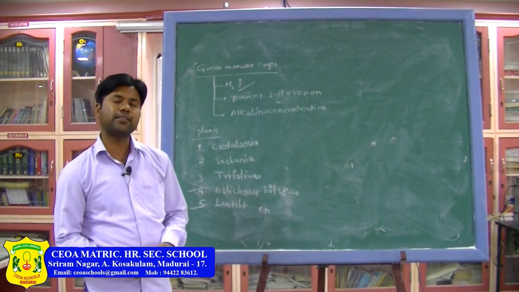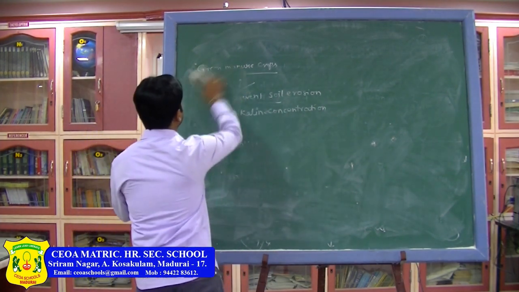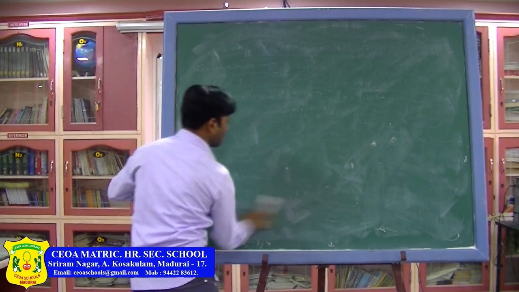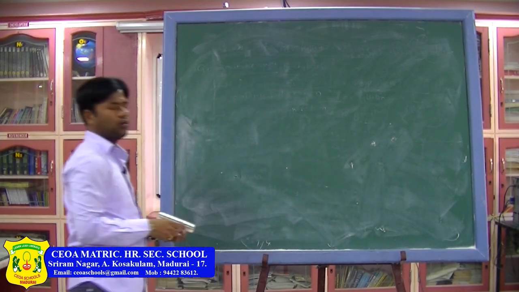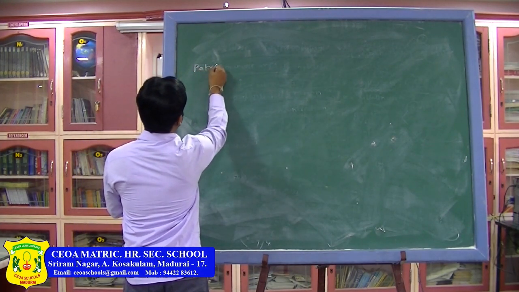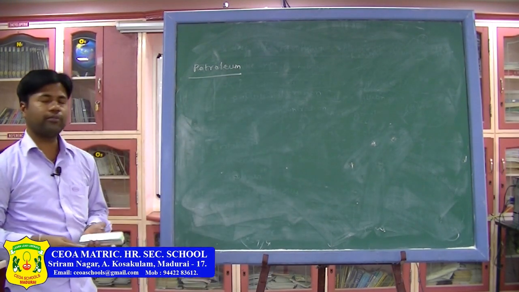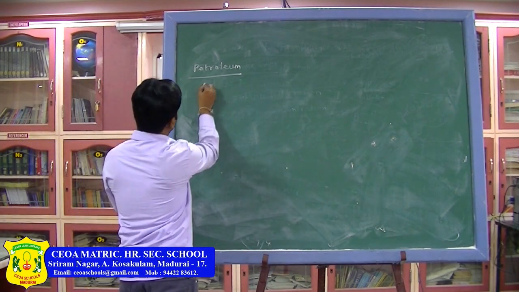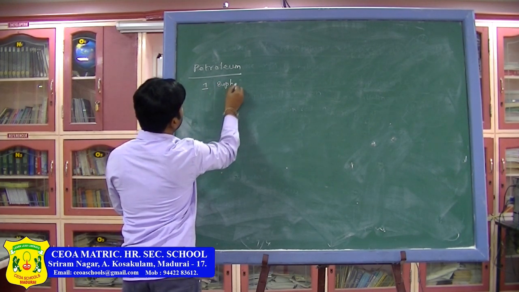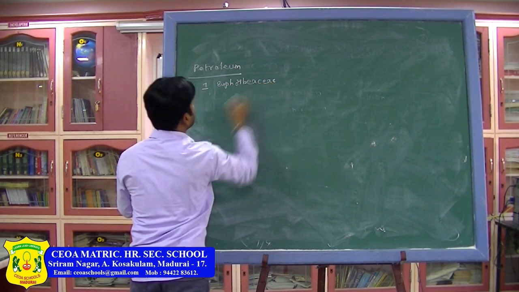Then some of the plants, let us see, which produce petrol or energy. Petroleum crops. Okay, what is that? Petroleum crops. In the petroleum crops, mainly if you see the Euphorbiaceae family. Okay.